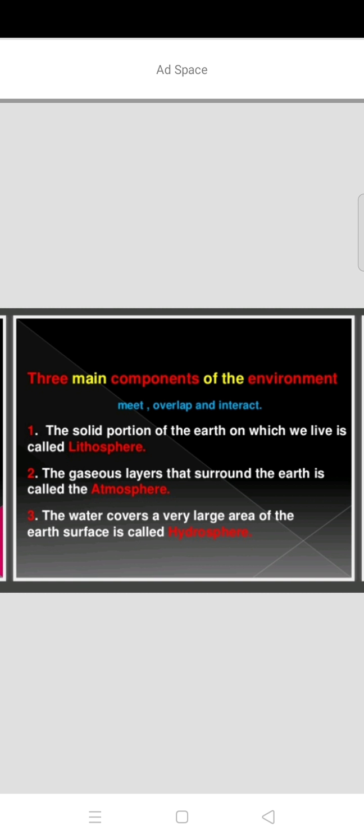Second one is atmosphere. What is atmosphere? The gaseous layers that surround the earth are called atmosphere. So we can see many gaseous layers in this atmosphere, like nitrogen, oxygen, carbon dioxide, and many other gases also we can see in this layer. So that's why this layer is called gaseous layers.